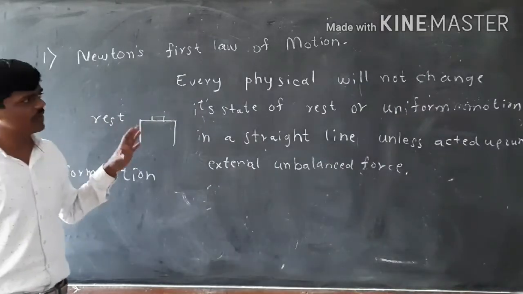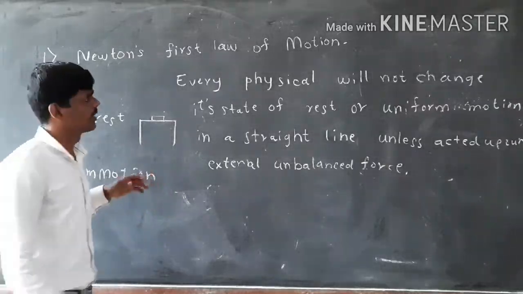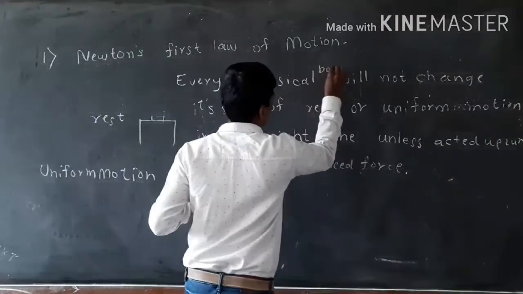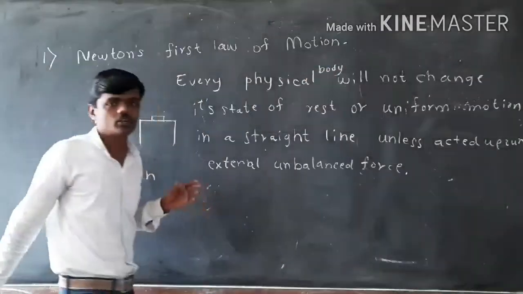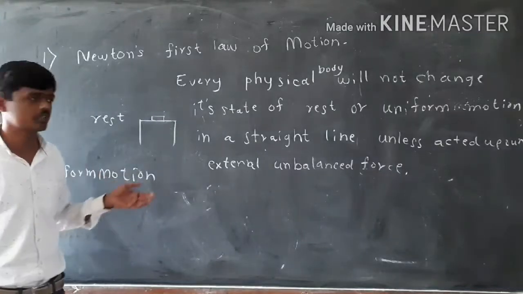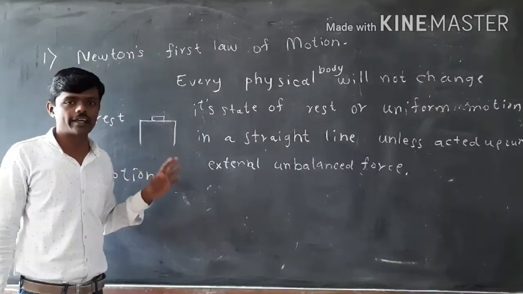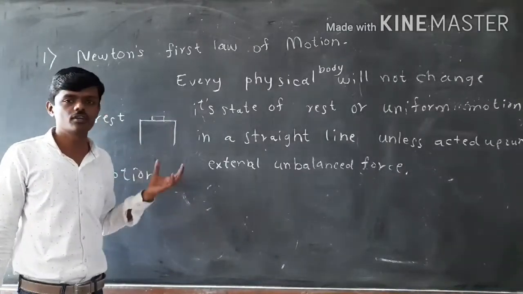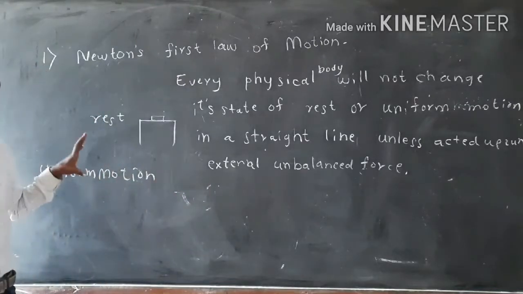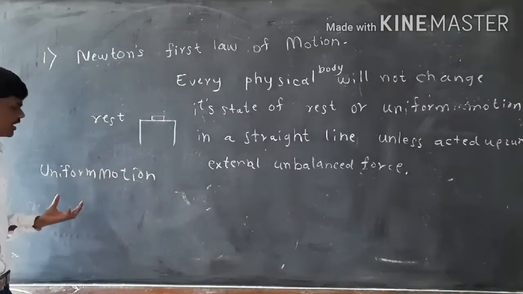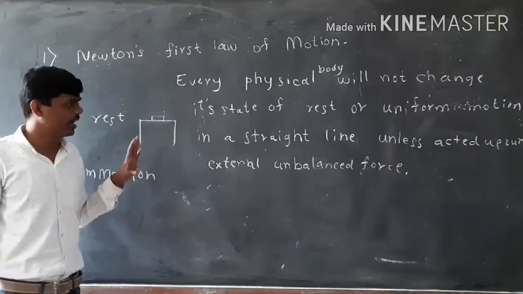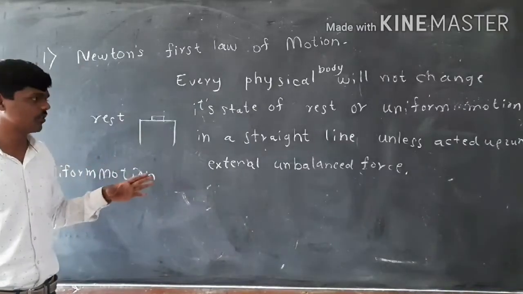What is it? Every physical body will not change its state of rest or its state of uniform motion in a straight line unless acted upon by an external unbalanced force. So a body will not change its state of rest or uniform motion on its own, and hence we have to apply force.